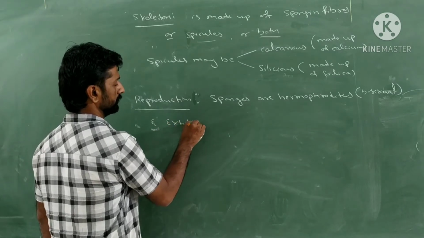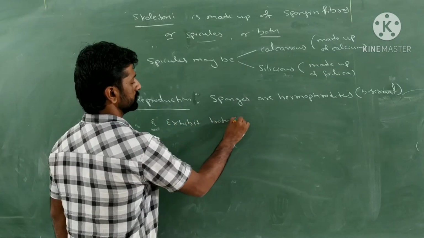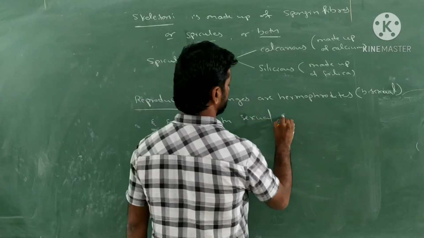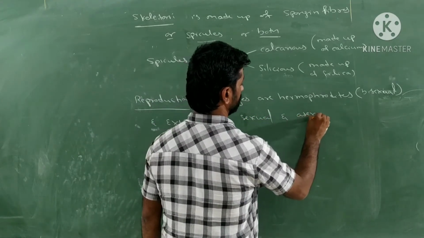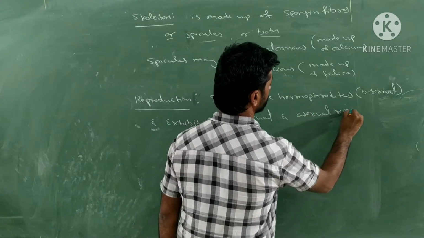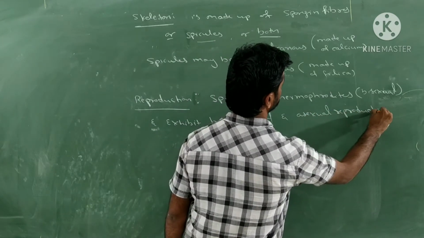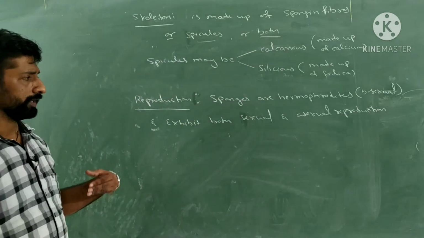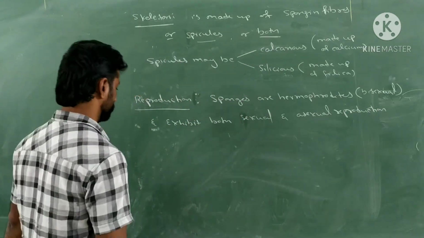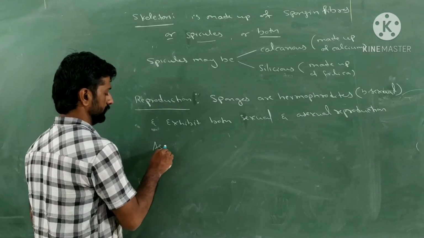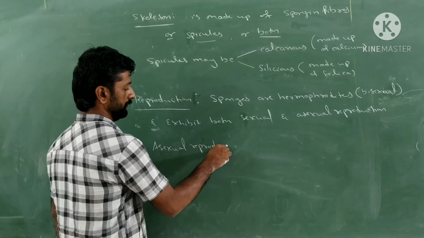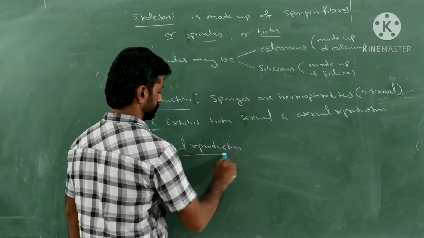and they exhibit both sexual as well as asexual reproduction. Both modes of reproduction can be observed in the case of sponges. So how does asexual reproduction take place? Let's learn about that first now. First one, how asexual reproduction occurs in the case of sponges.